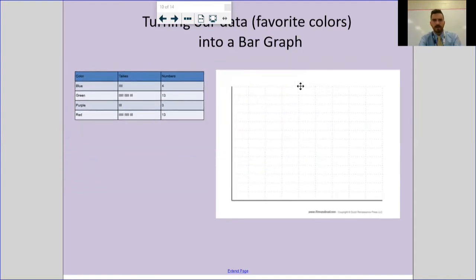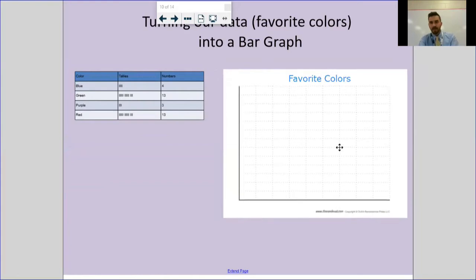All right, so I'm going to make this a little bit smaller so we have room for our bar graph. Now, we know that that frequency table was gathering data on our favorite colors. So if we're going to start with a title, I think our best bet would probably be Favorite Colors. I'm really hoping you guys can see that.